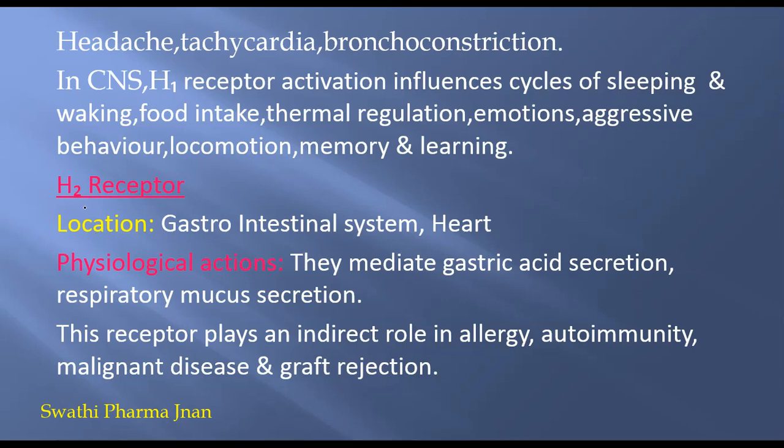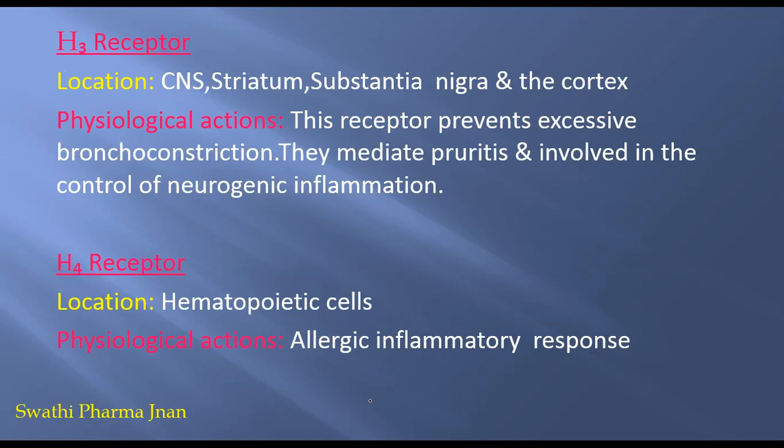Next, the second receptor is the H2 receptor. The location of the H2 receptor is the gastrointestinal system and heart. The various physiological functions of the H2 receptor are that it mediates gastric acid secretion and respiratory mucus secretion, and this receptor plays an indirect role in allergy, autoimmunity, malignant disease and graft rejection. The H2 receptor is involved in all these physiological actions.